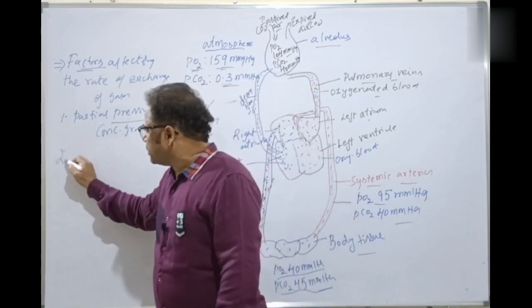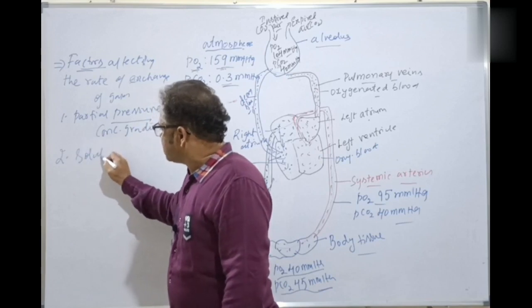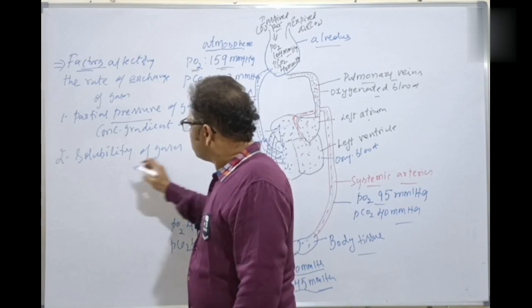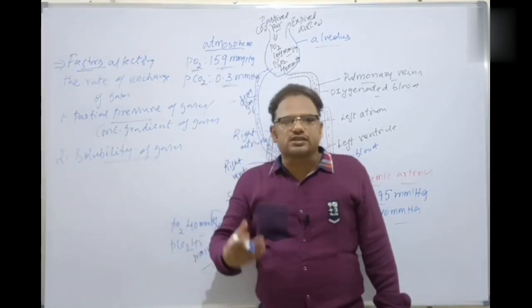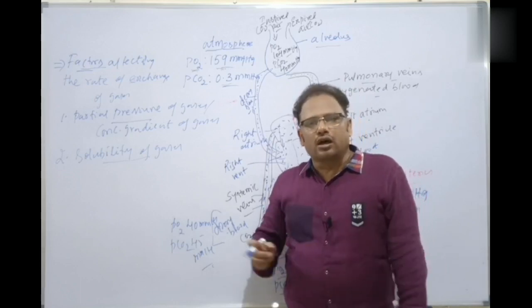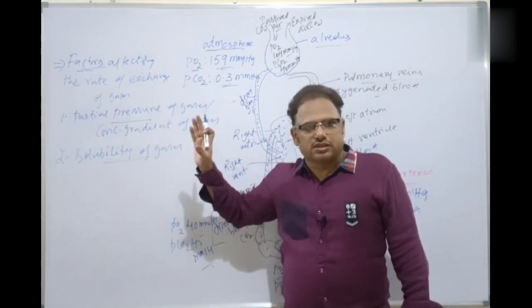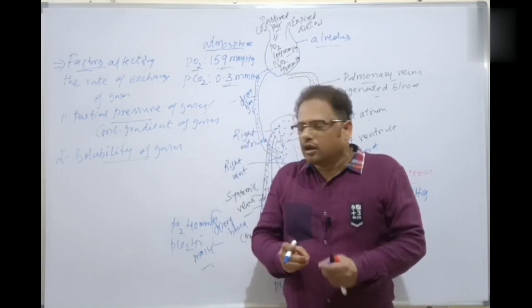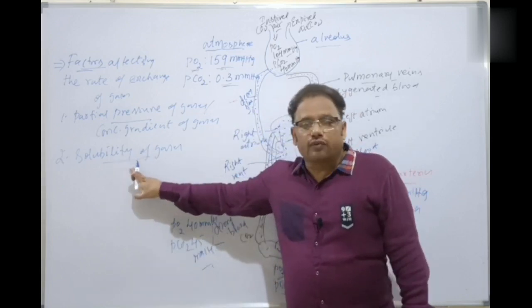The second factor is the solubility of gases. How soluble carbon dioxide or oxygen is also determines the rate of diffusion of gases. The rate of exchange of gases is also determined by the solubility of the gases.